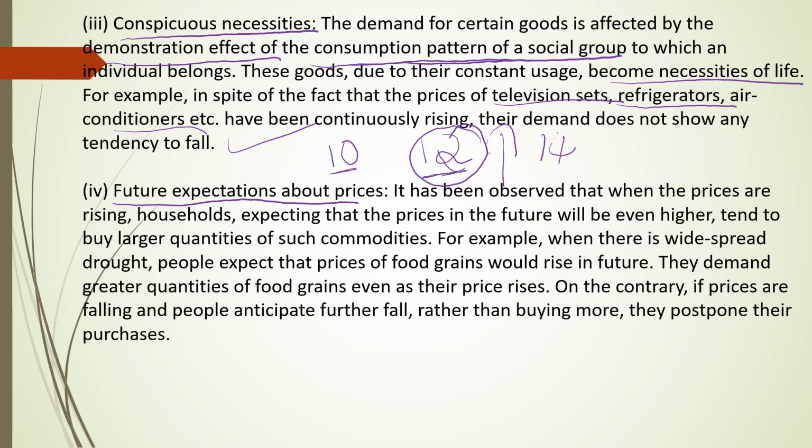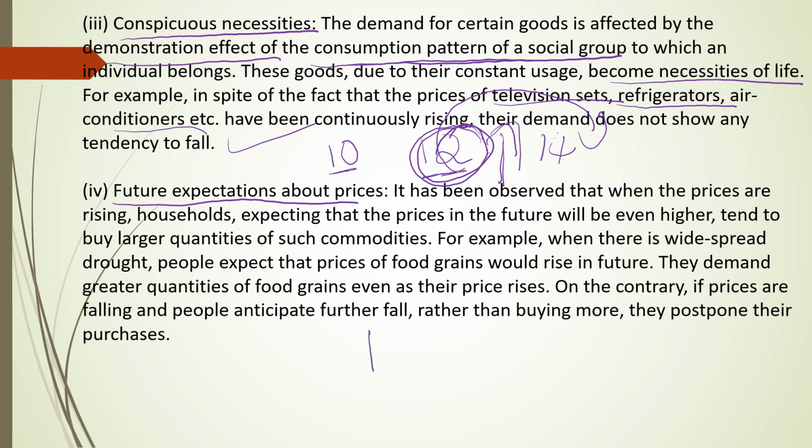But people are expecting that in future the price may increase. So because of that reason, today itself they are going to buy more goods and services. In the same manner, they can expect a fall in price.